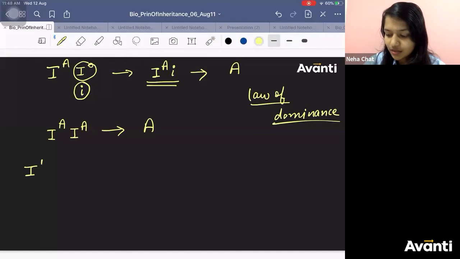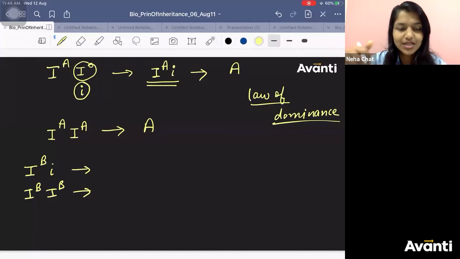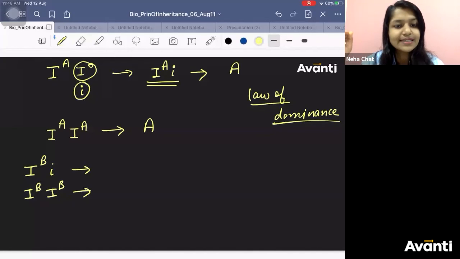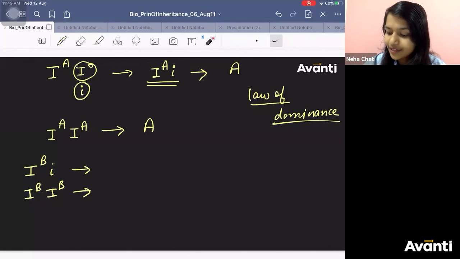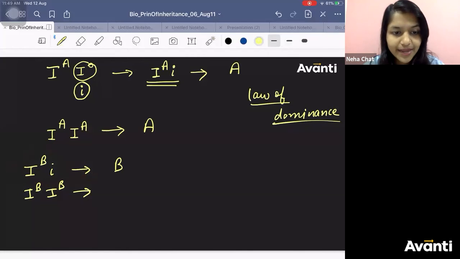Similarly, come to this B blood group, IBIB and IBi. Even this question had come in this year's boards exam, along with a dihybrid cross. If you have seen the question paper, you will find this out. Which blood group will you get in the first case? B. B is dominant over i. Here there is no doubt.